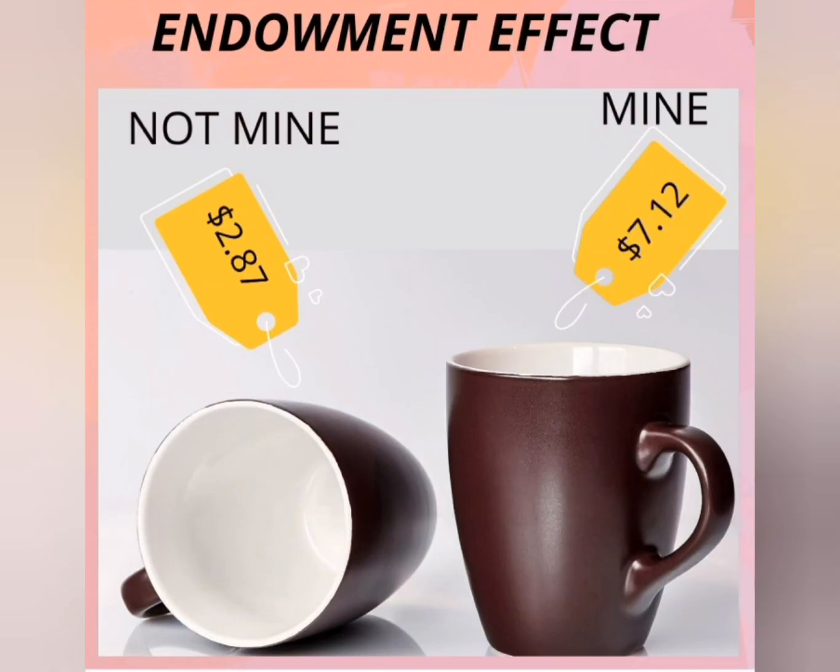Endowment effect. The endowment effect is a cognitive bias where individuals ascribe greater value to things they own compared to identical items they do not possess. Simply by owning something, people often perceive it as more valuable, even if there's no objective increase in its worth. This effect stems from a deep-rooted sense of ownership and attachment.